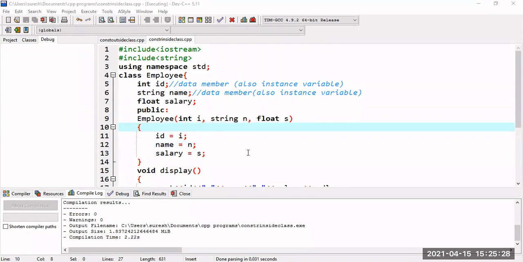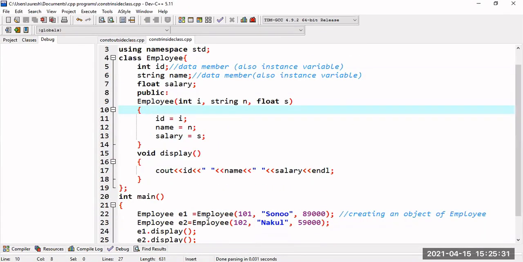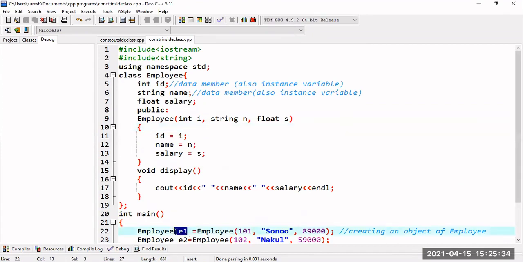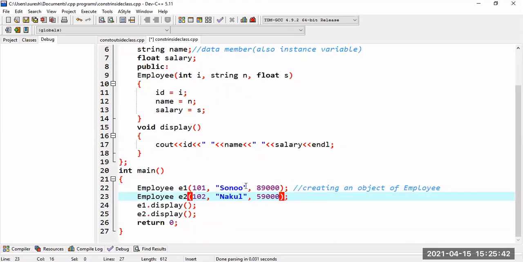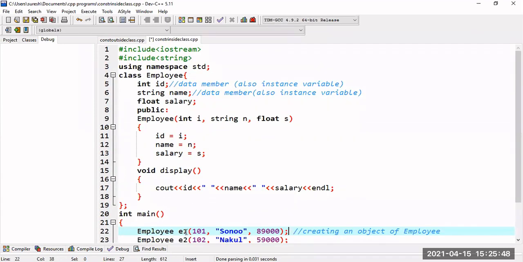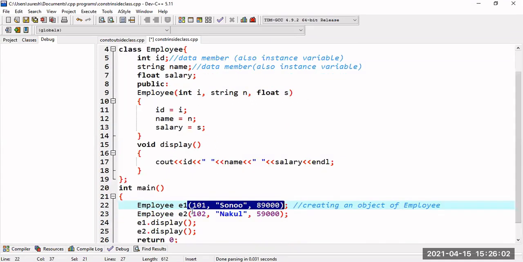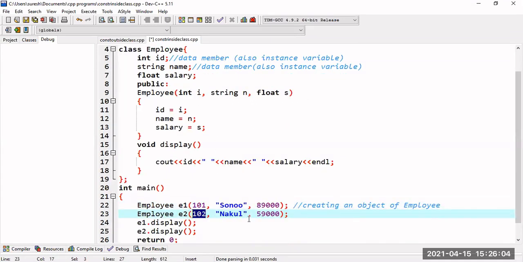Because the string data type is there, the only thing you have to remember is that whenever I am creating this object E1, I can give the values directly in this manner. I am creating the object for the class employee, E1 is the name of the object, and I am sending these parameters. So i will be copied with 101, n with Sonu, and s with 89,000 salary. And employee E2: his ID is 102, his name is Nakul, and his salary is 59,000.